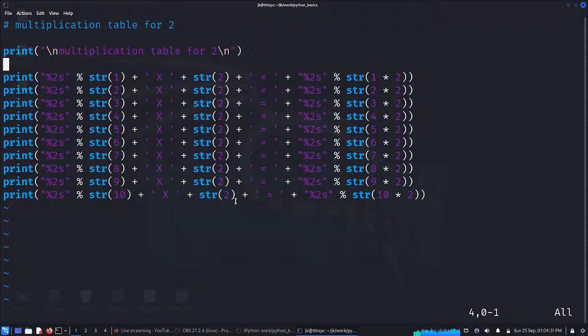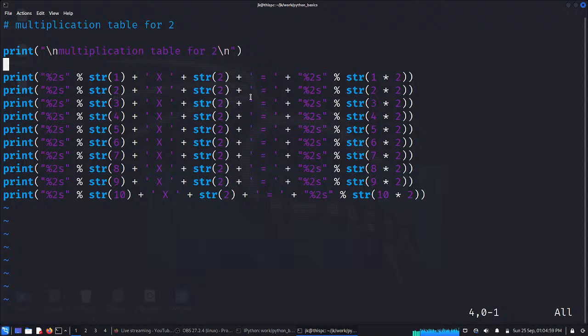And then we are using the formatted printing with the %s, or we can use %f, %d for decimal, like integers. And we are also using the type conversion, the string as in string 10, and in a little bit more complex way, 10 times 2. The result of that is converted into a string.